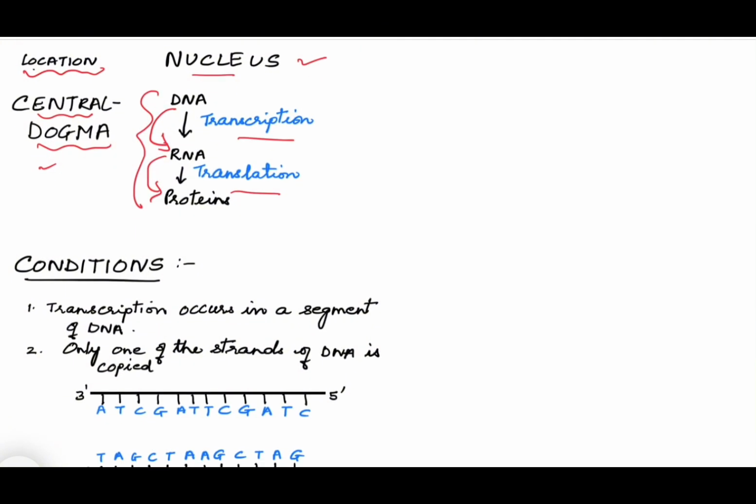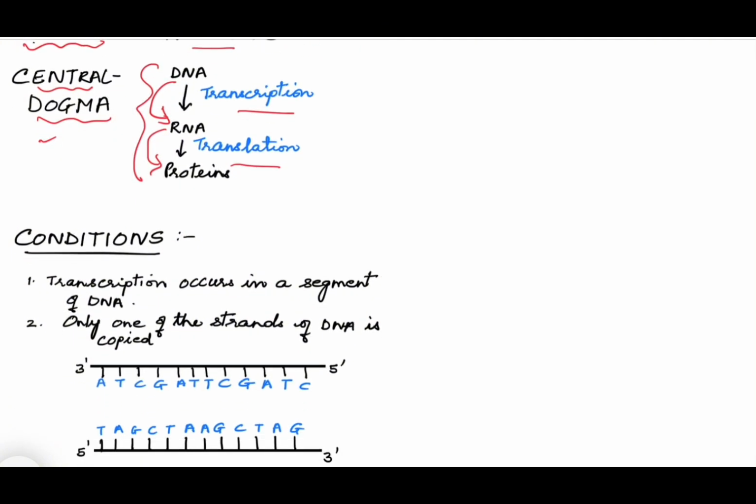Then he said that there are two conditions for transcription. First of all, transcription occurs only in a segment of DNA. It does not occur in the entire strand of DNA like how replication occurs in the entire strand, but transcription occurs only in a segment of DNA. Then the second point is that only one of the strands of DNA is copied. Both the strands are not copied.